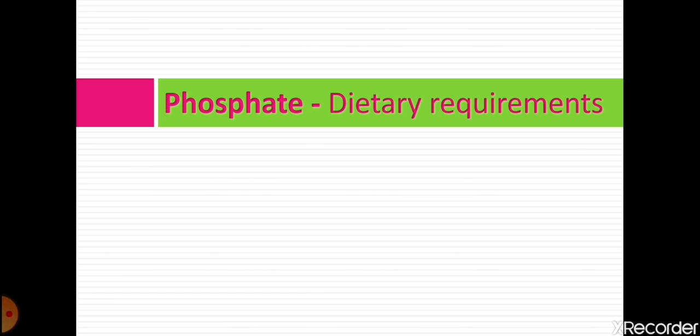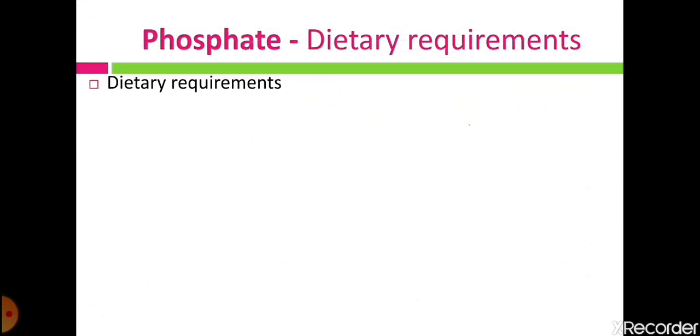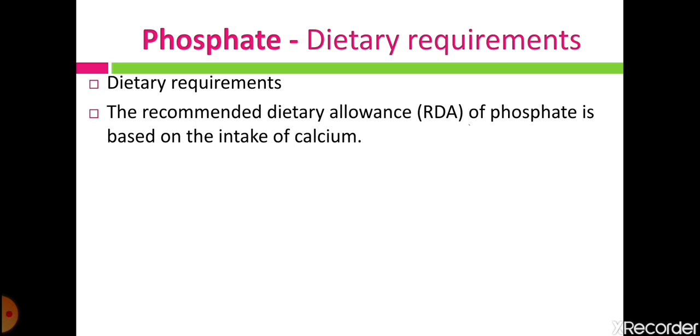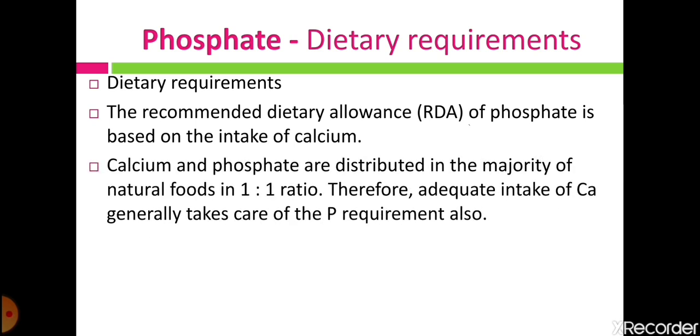Let us see the dietary requirements of phosphate in our body. The dietary requirement of phosphate is based on the intake of calcium also. Calcium and phosphate are distributed in the majority of natural foods in a 1:1 ratio.